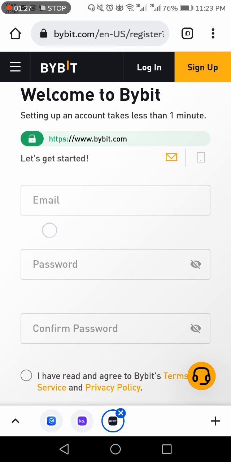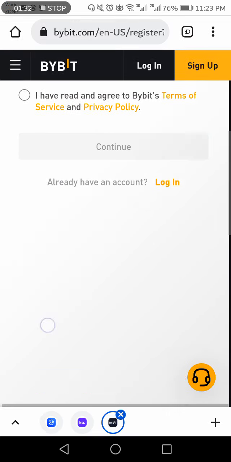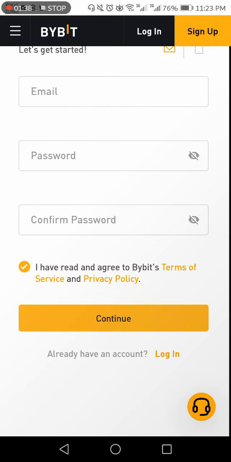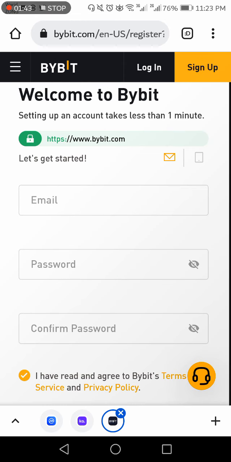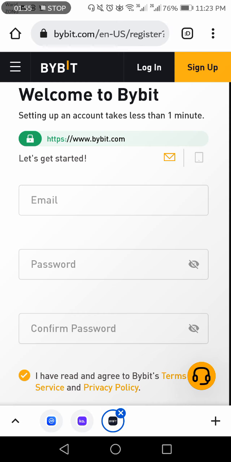When you click on the link from the description, you will see this interface. You just have to enter your email and your password, and click on continue and create account. When you create an account from my link, you will get an extra benefit, some extra dollars, a bonus. So this is a step you must do: create the account on Bybit from the link below.